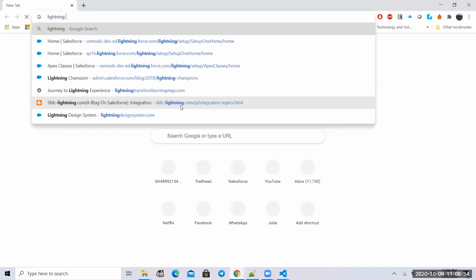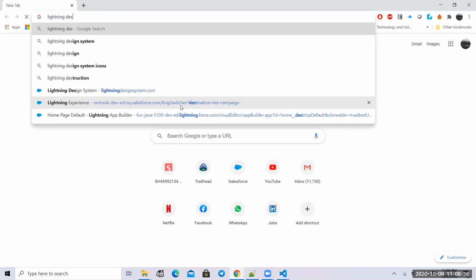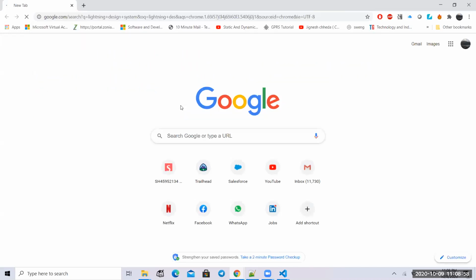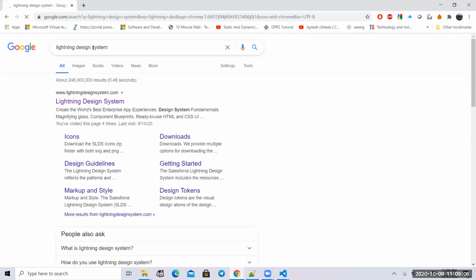I wanted to make sure people understand what exactly that means. I'll open Lightning Web Component.